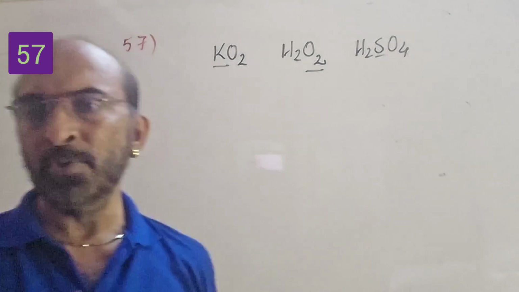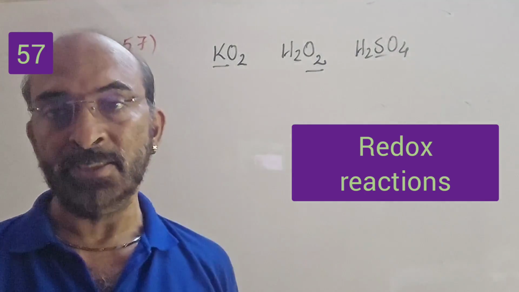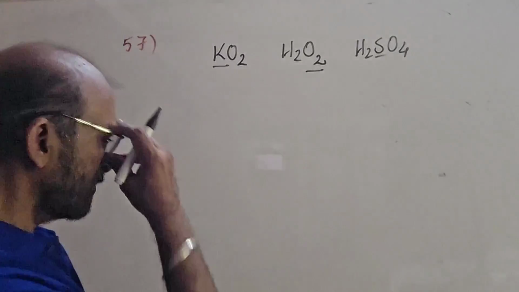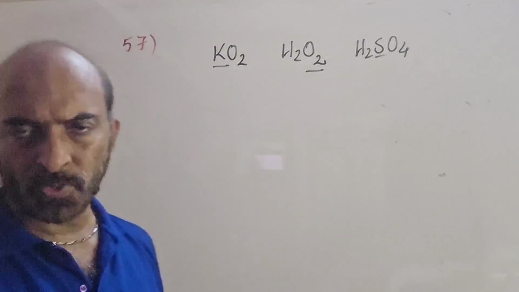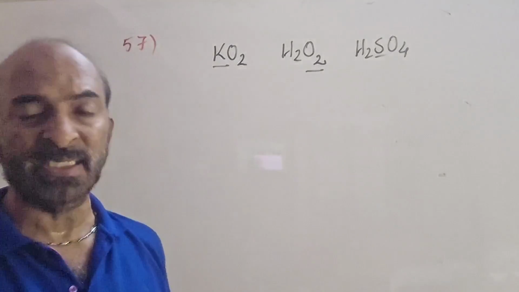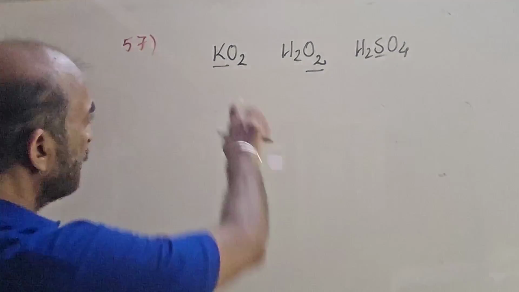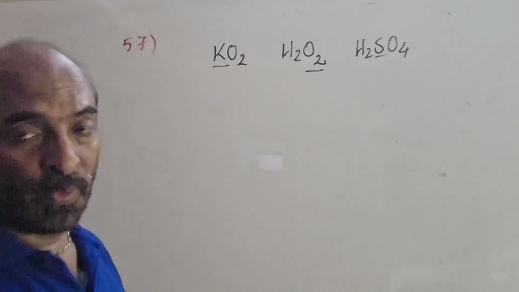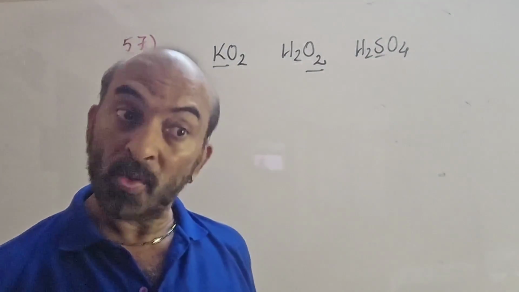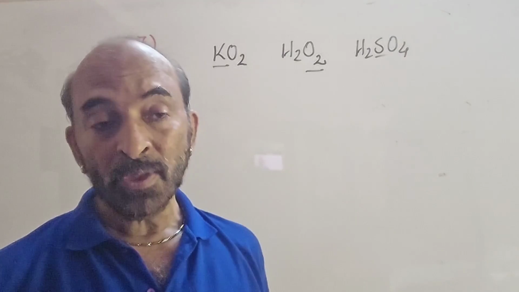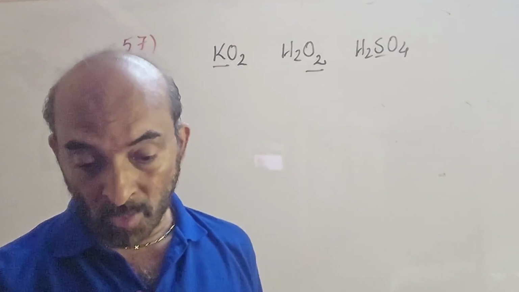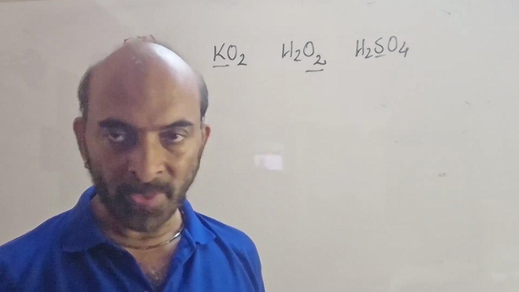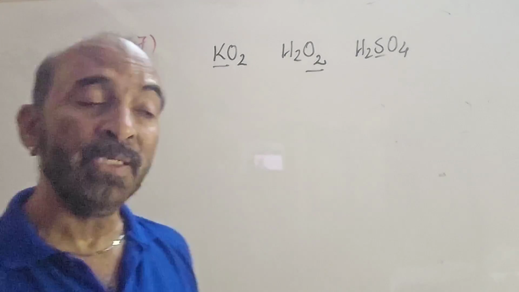The next question is from the redox reaction chapter of the first year. Okay, regarding oxidation state. You are given 3 compounds: KO2, H2O2, H2SO4, and you have to find the oxidation state of the underlined element. Here it is K that is underlined, here it is oxygen, and here it is sulfur. KO2 is a superoxide and we know oxygen has a specialty there, because O2 has a common minus 1 charge. So each oxygen is minus 1 by 2.